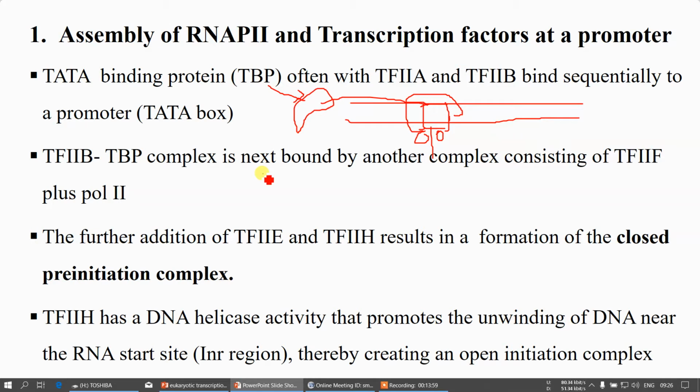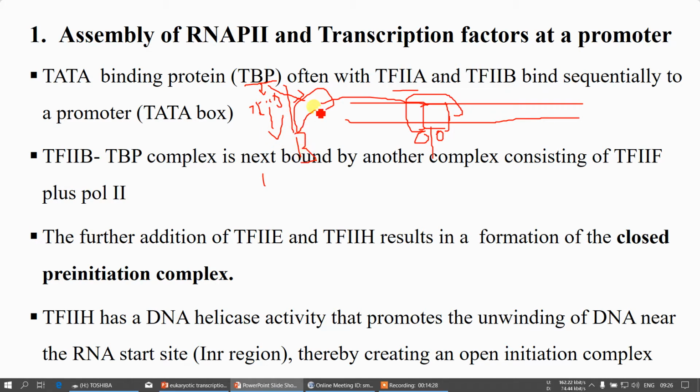The first complex attaching will be the TBP, followed by the attachment of your transcription factor 2D or 2A. Most of the time it will be 2A. That will be continued with 2B.